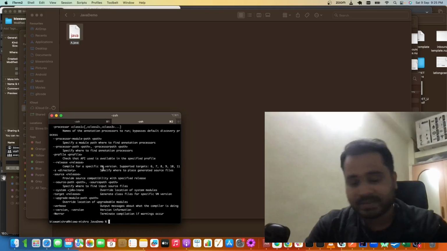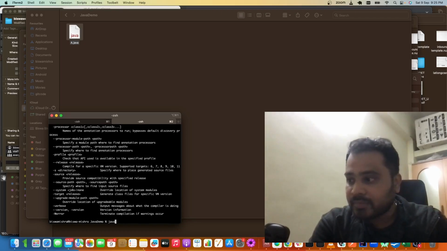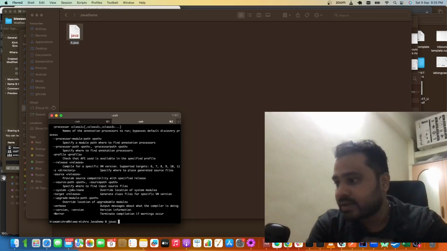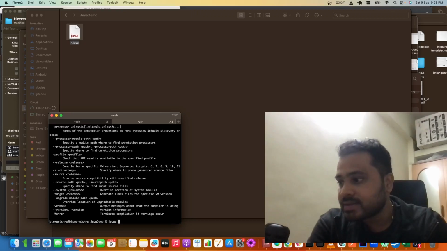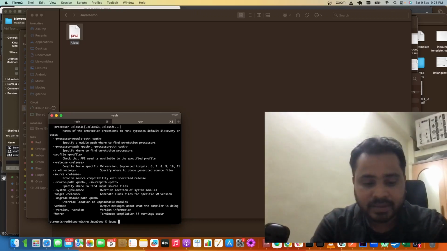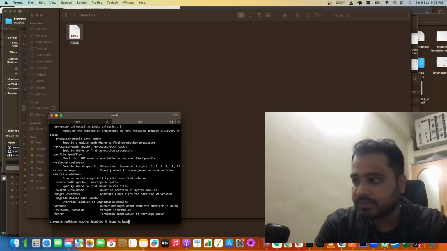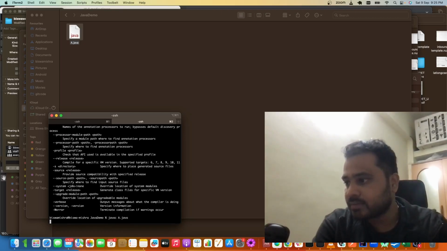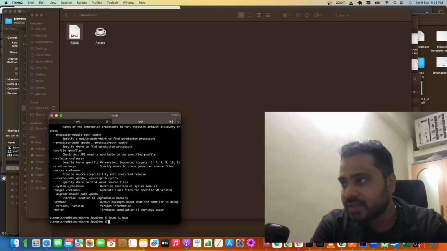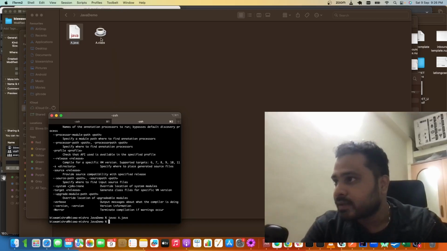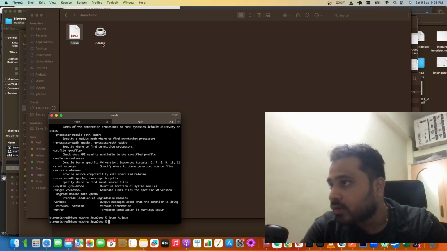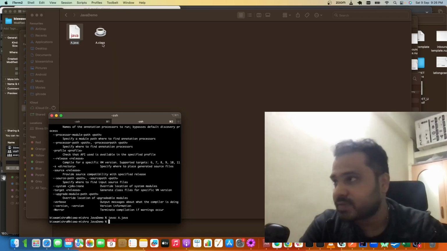Now I'll compile the class file. What is the command to compile, guys? javac, then the class name dot java. This is our class name, A.java. Compile it. Once you compile, immediately you can see there is one more file generated with the extension .class, A.class. So this .java has been converted into a .class file.